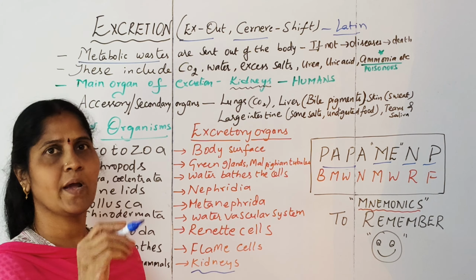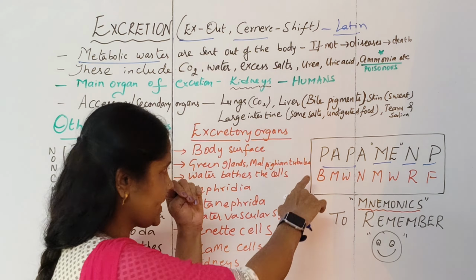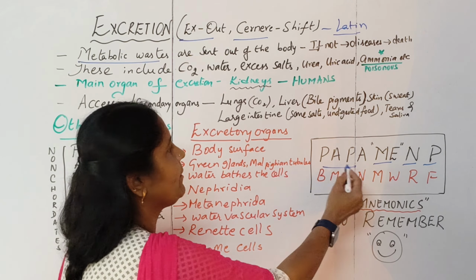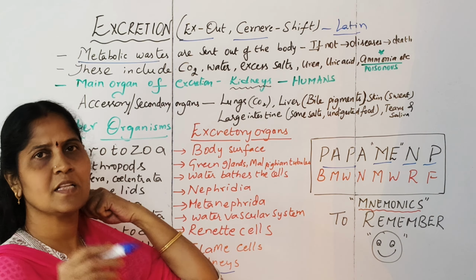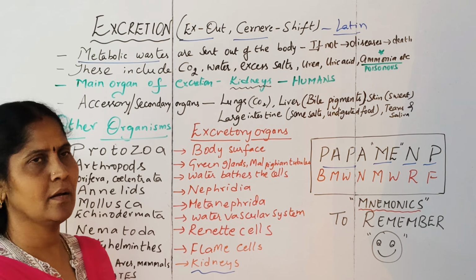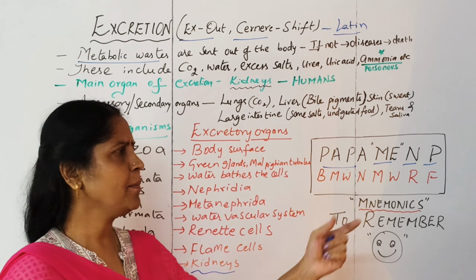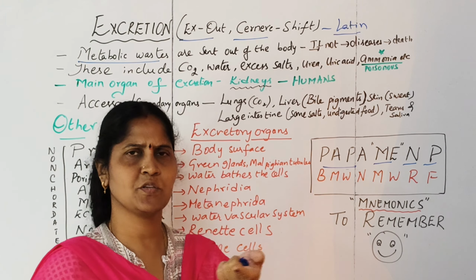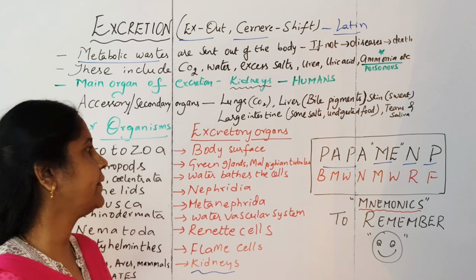The way you can recollect is through the mnemonics I have written. I wrote some sentences there. To remember the phyla, the first sentence is Papa, me and P, wherein all the phyla are covered one by one. P is your friend, let us imagine some Parinit or whatever the name of your friend is.